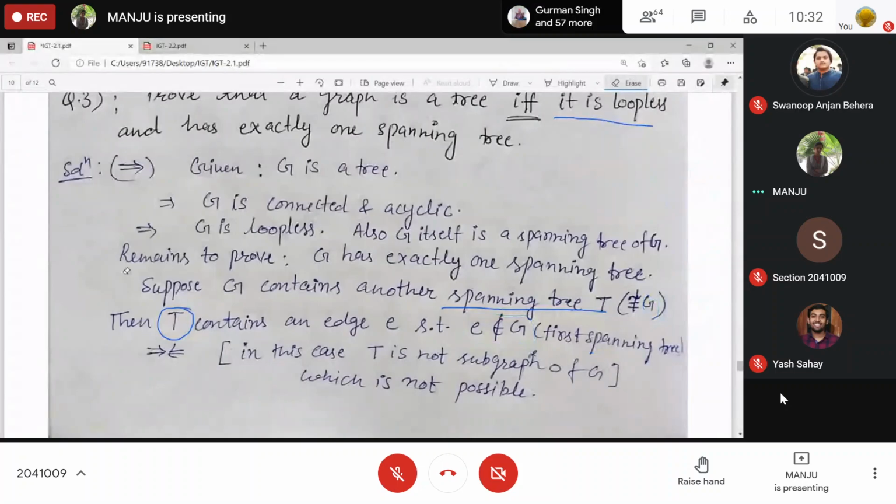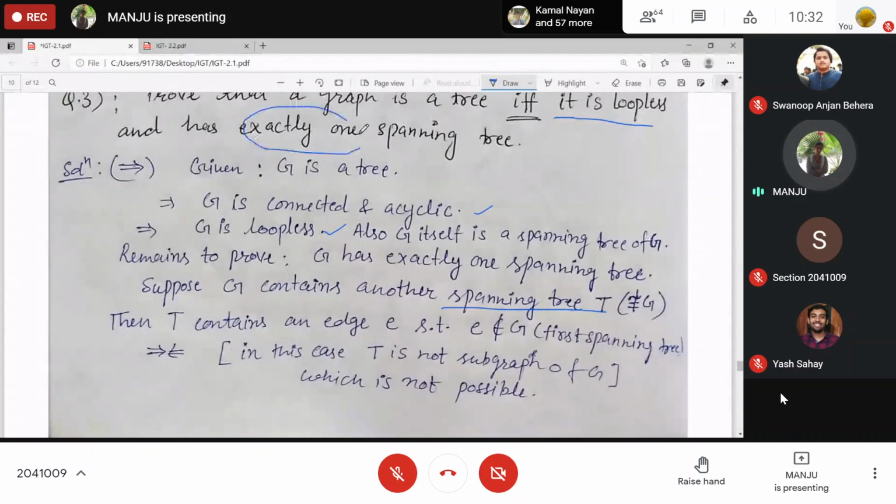So this was connected, acyclic, loopless, plus it was done. G itself is a spanning tree because it is connected and acyclic. Obviously it will have n minus 1 edges, and that is also the definition of a spanning tree. Means for a spanning tree also you need n minus 1 edges. Now you just need to prove exactly one.